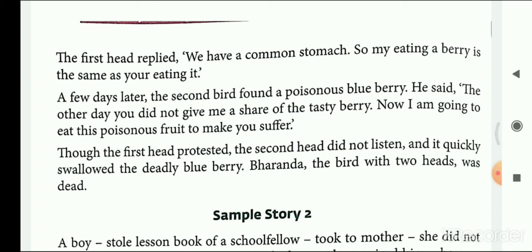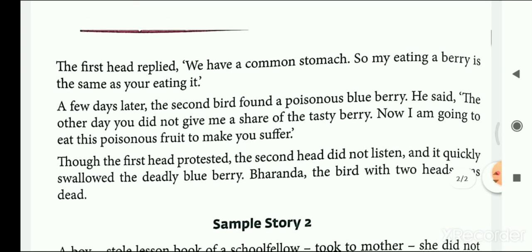A few days later, the second bird found a poisonous blueberry. He said, "The other day, you did not give me a share of a tasty berry. Now I am going to eat this poisonous fruit to make you suffer." Though the first head protested, the second head did not listen, and it quickly swallowed the deadly blueberry. Baranda, the bird with two heads, was dead.